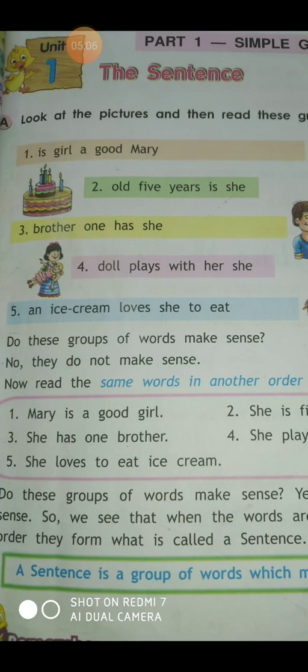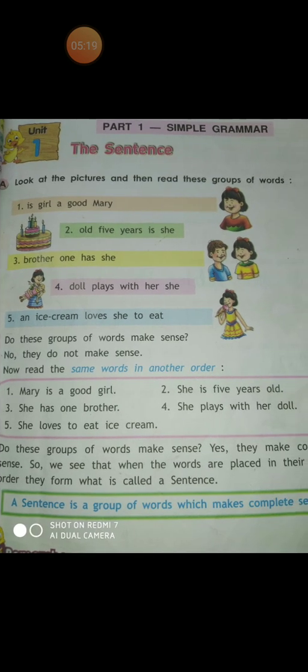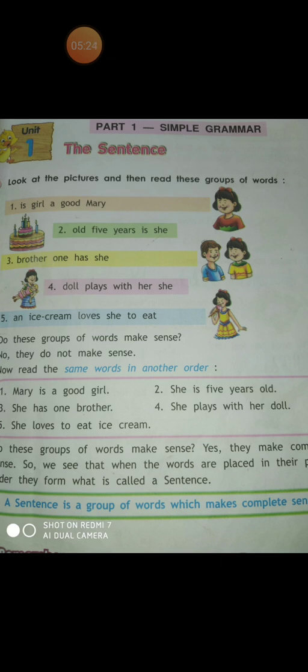She loves to eat ice cream. So she loves to eat ice cream. In this way, the sentence can be formed. Do these groups of words make sense? Yes, they make sense. So, we see that when the words are placed in order, they are called a sentence. A sentence is a group of words which makes complete sense.